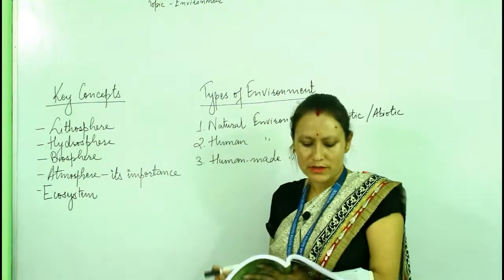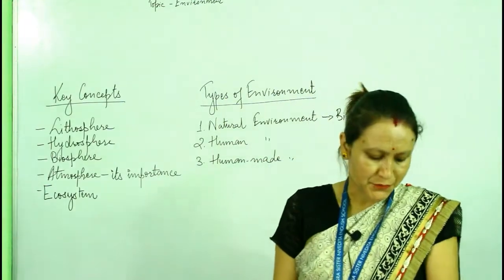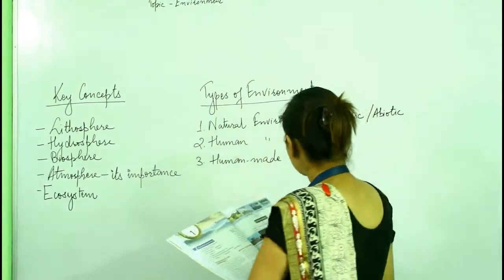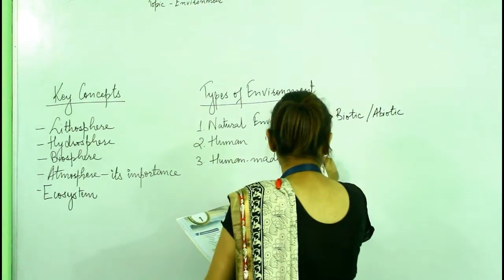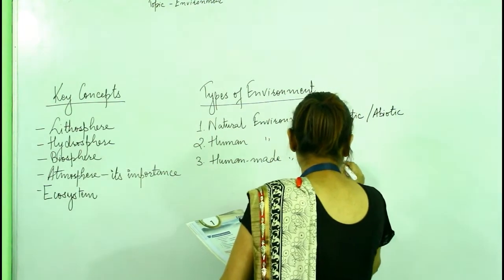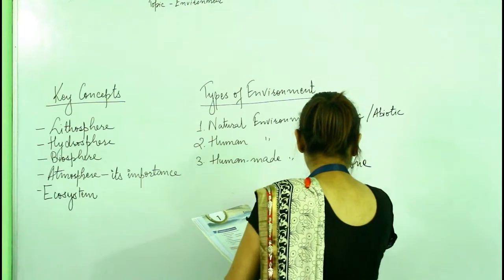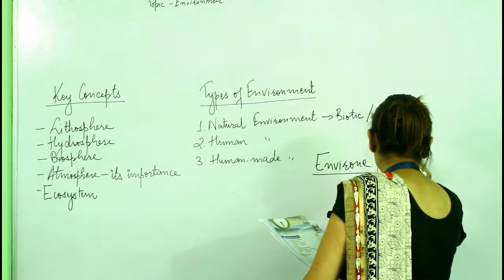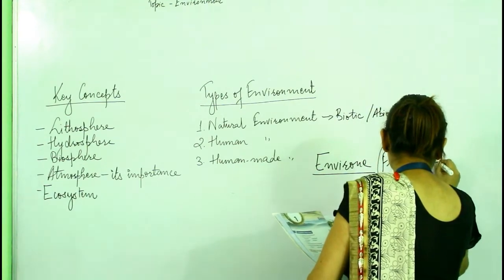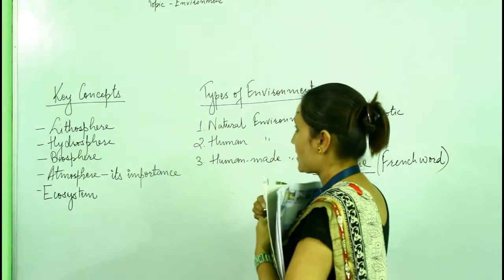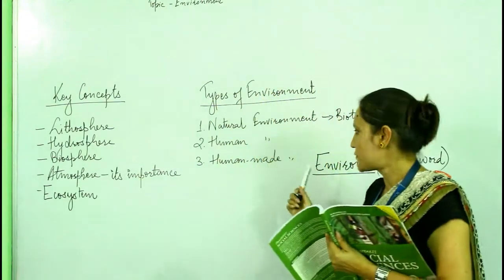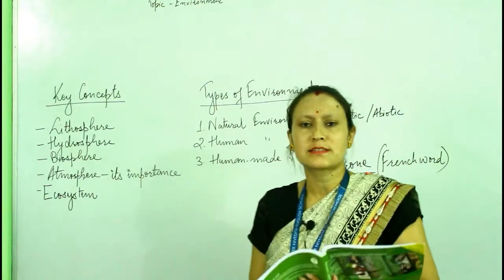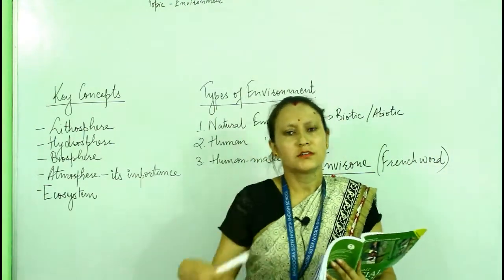So this term environment originates from the French word, underline it in your book also, environ. This is a French word. The term environment originates from the French word environ, which means neighborhood, our surroundings.